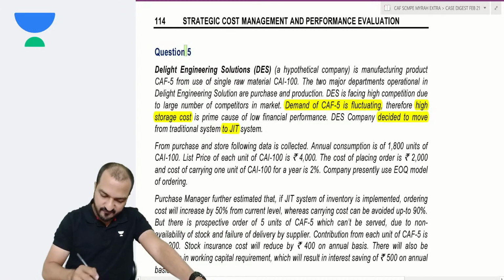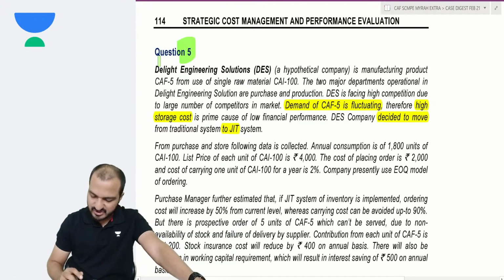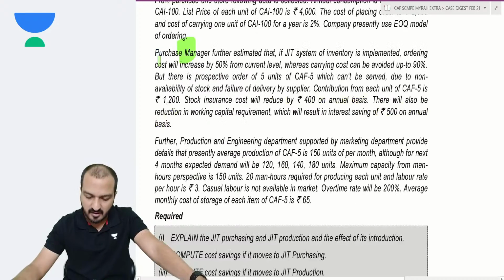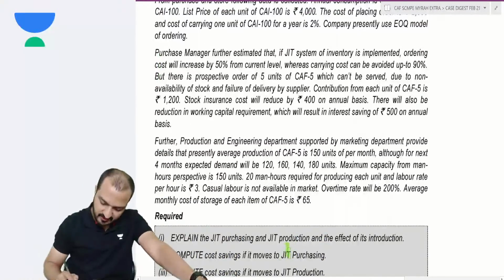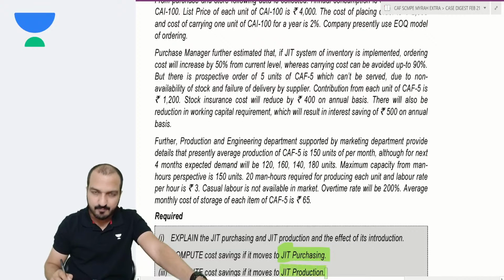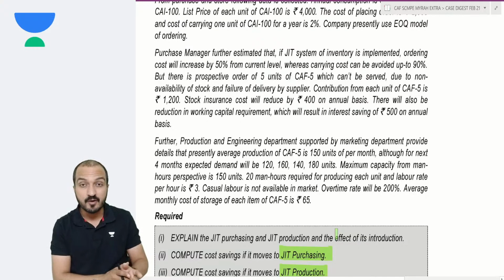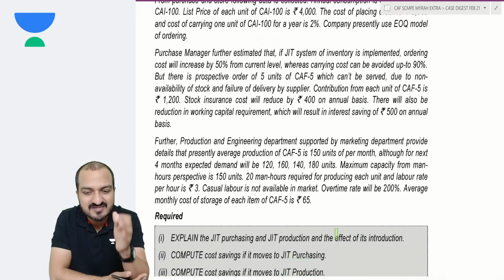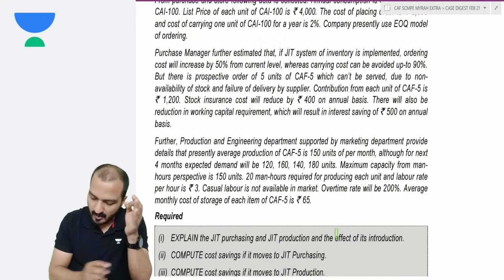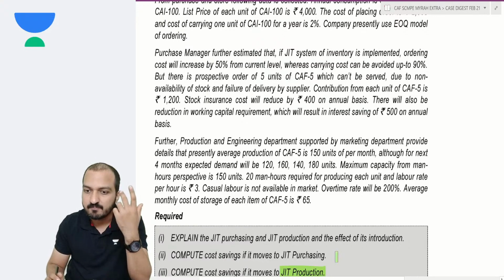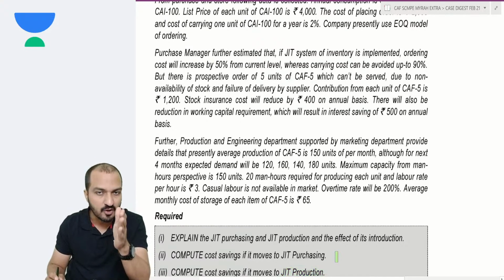Okay, one last question for today, question number 5. This question is a very easy one. We have done a similar question in class. The question is regarding JIT. It has two aspects, JIT purchasing and JIT production. What does that mean? JIT purchasing pertains to material: ordering materials only when required. And JIT production pertains to producing finished goods only when required.